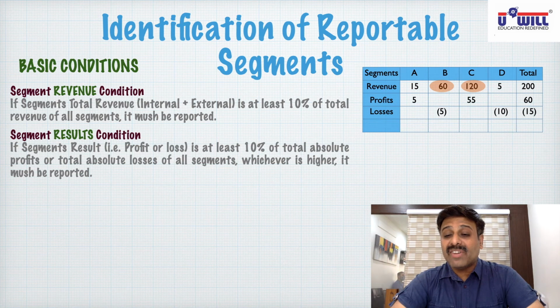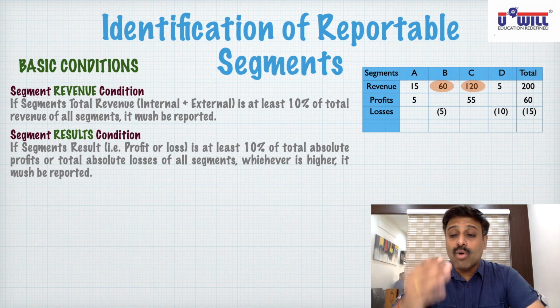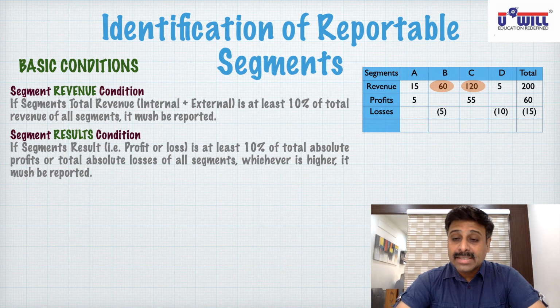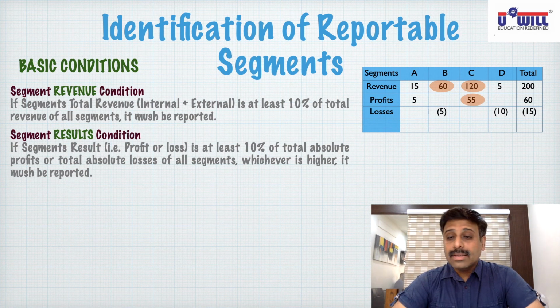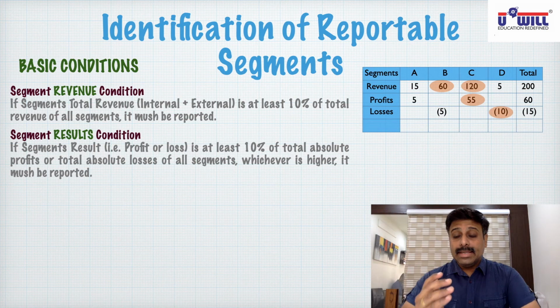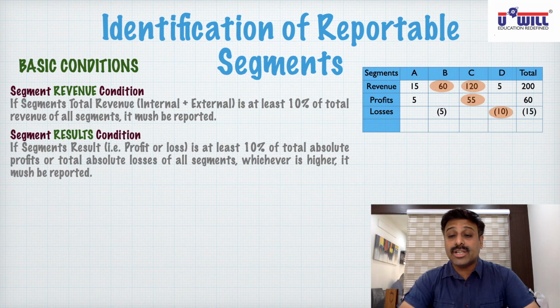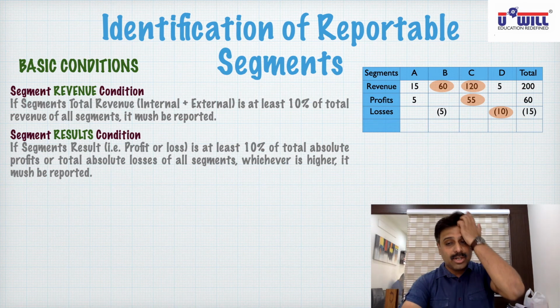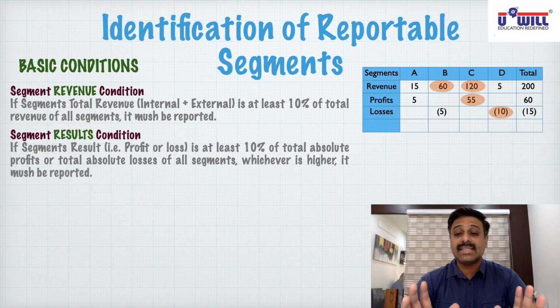Segment C, what is the profit? 55. Does it have more than 6 lakhs of profit or loss? Yes. So segment C will be reported. Segment D is 10 lakhs. Does it have more than 6 lakhs of profit or loss? Yes. So it will be reported. Segments C and D will be reported as per the segment's results condition because their profit or loss is more than 10% of absolute profit or loss, whichever is higher.